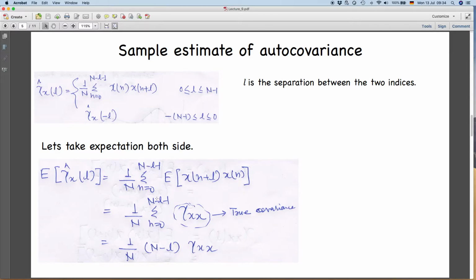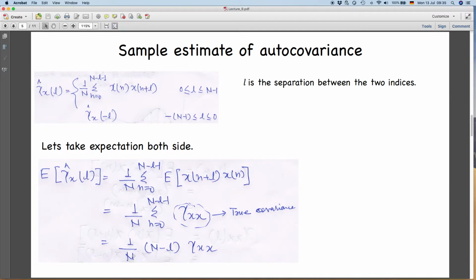You can see, assume a value of n, for example 10, and a value of L of 1, 2 or 3, and you will see that the total number of terms will be n minus L. So this sum will result in n minus L multiplied by gamma xx, with the 1 by n still there.